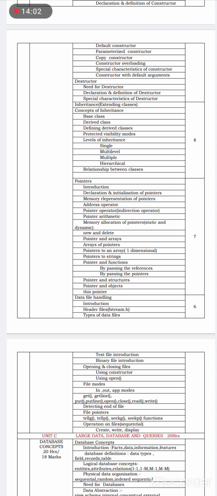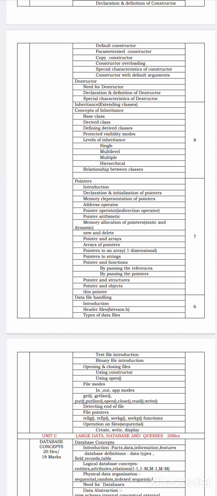Pointers and arrays, arrays of pointers, pointer to an array, pointers and functions, and how we can pass variables to functions, that is passing by reference and passing values by pointers. Now pointers and structures, pointers and objects, the this pointer. All these are the topics related to pointers you are going to study in detail.